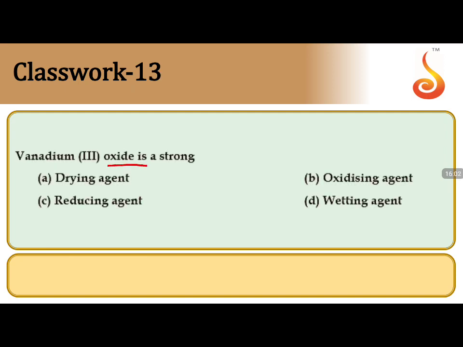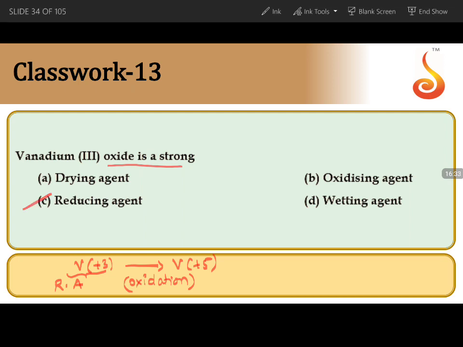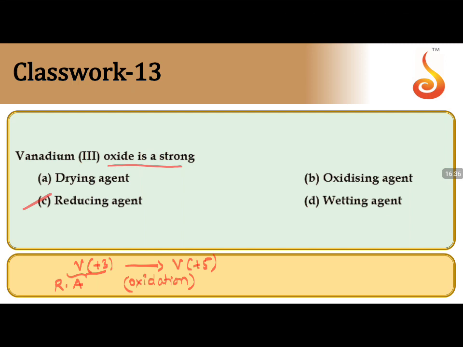Coming to vanadium oxide is a strong... Vanadium oxide, if I am taking, vanadium is moving from +3 oxidation state to +5 oxidation state during its reactions, because +5 is more stable here. So moving from +3 to +5 is oxidation. If the process is oxidation, vanadium +3 is acting as a reducing agent. So the answer for this should be reducing agent. What can be the possibility? The answer is C, reducing agent.